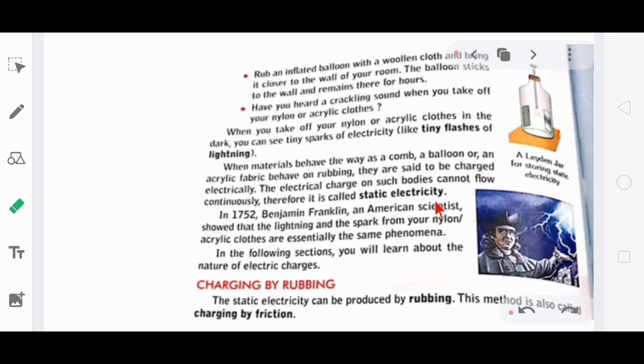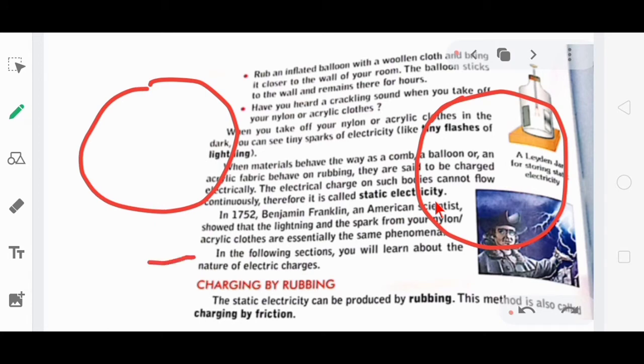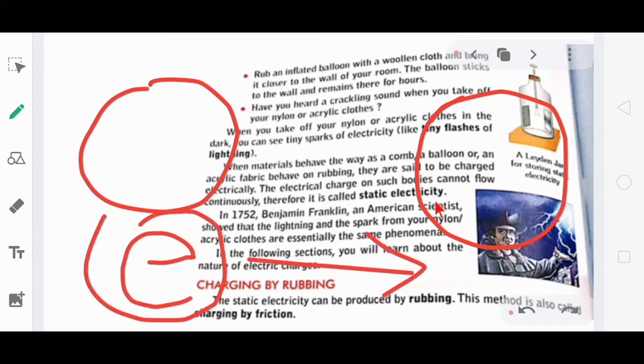In the morning class today, I explained to you all the reason behind charging of a body. The reason is when two bodies come in contact and rub with each other, transfer of electrons from one body to another body takes place. Because of the transfer of electrons, the body which receives the electron becomes negatively charged, and the body which releases the electron becomes positively charged, and by this method a body charges itself.